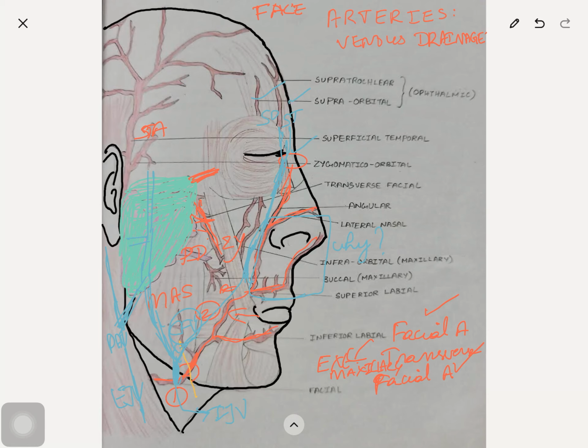The facial vein communicates with the cavernous sinus through the angular vein and the superior ophthalmic vein. That is one communication. Another communication is the deep facial vein and the pterygoid venous plexus. So this is another communication with the cavernous venous sinus. You have to write these two communications, then only you will get the marks for the dangerous area of the face. So we have covered in this class in detail the arteries and venous drainage of the face.